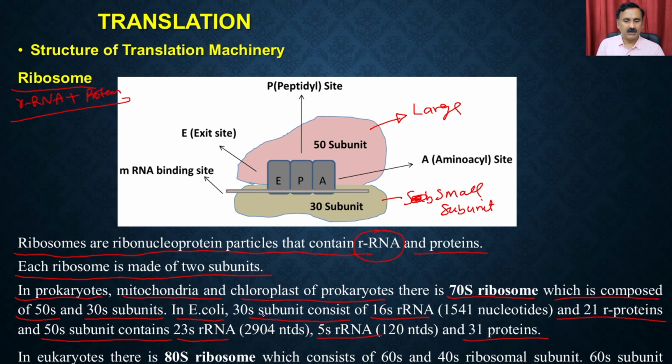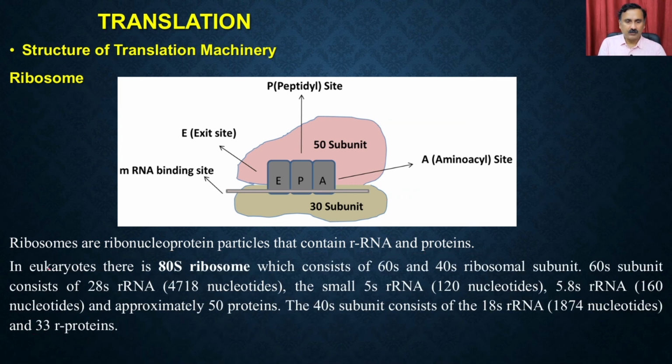In eukaryotes, it also contains the 80S. So you can have two different types of ribosomes. You can have the 70S ribosome, which is present in prokaryotes, and also in the mitochondria or the chloroplast. Then you can have the 80S ribosomes. These are present in eukaryotes. In eukaryotes, the 80S ribosomes consist of the 60S and the 40S ribosomal subunits.